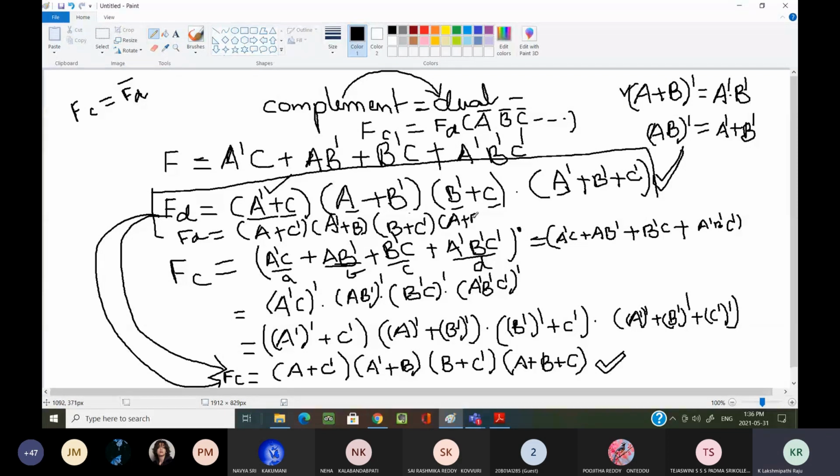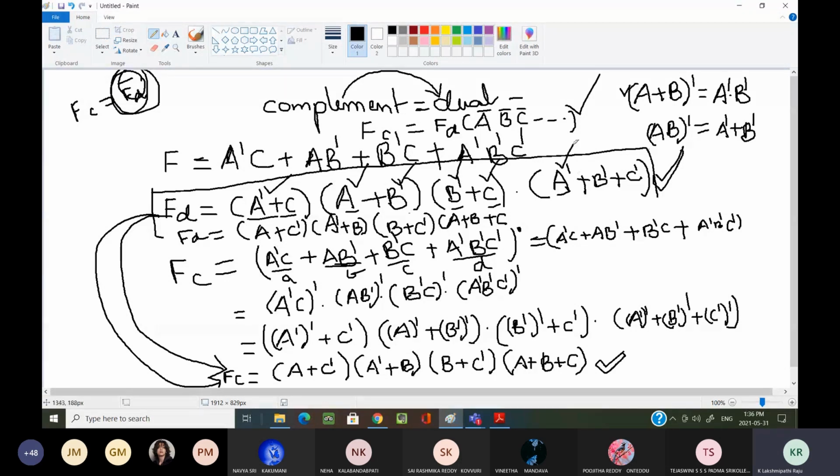What I have done here is that we are not complementing the entire function FD. What are the variables in the dual function?